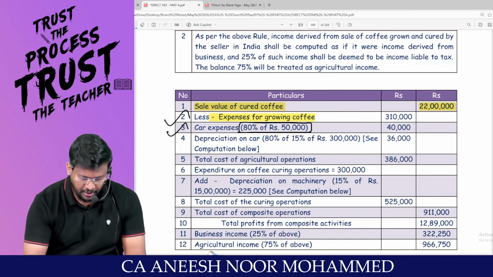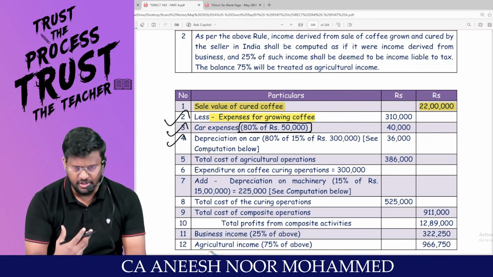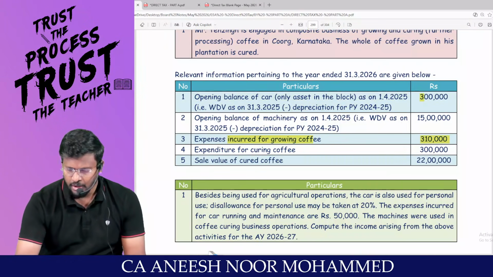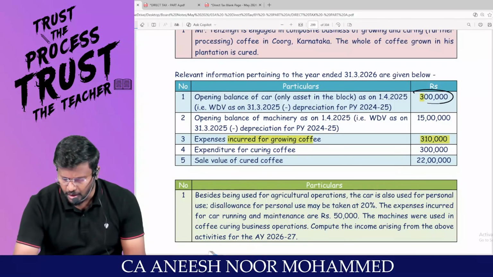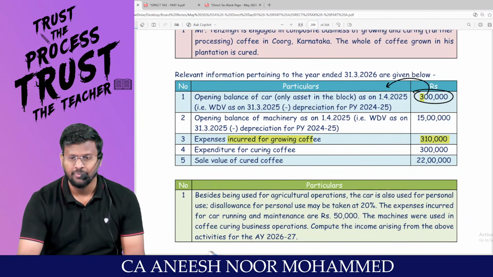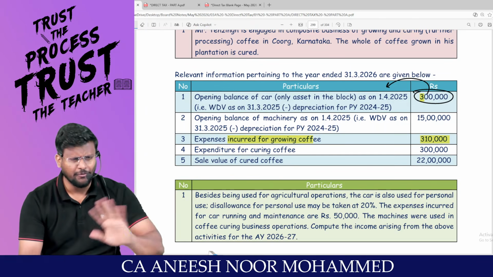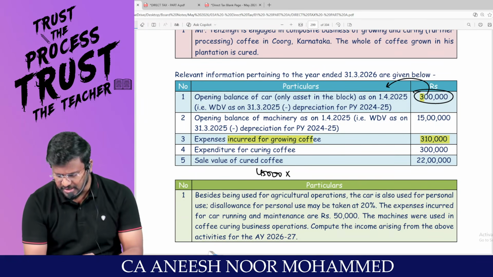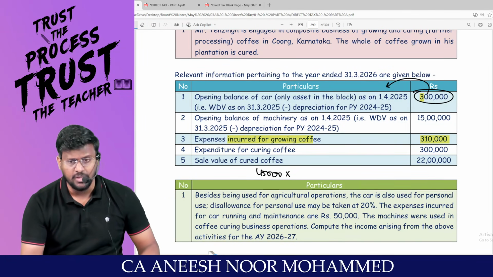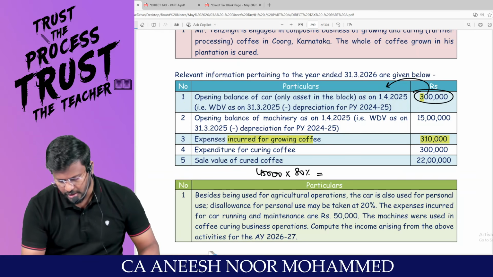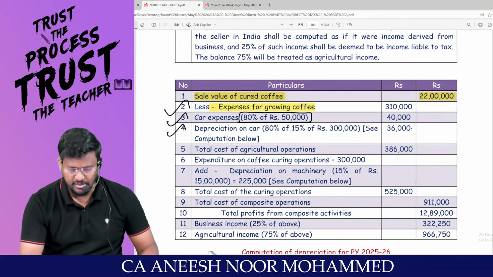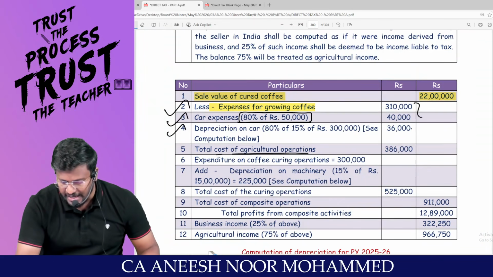Are you all really with me? Even for the car, we have to calculate depreciation. Tell me what is the WDV of the car? 3 lakh. For that, 3 lakh into 15%, because it was there from the first, you are entitled to claim the full rate of depreciation. That comes to 45,000, but the entire 45,000 cannot be claimed as a deduction because the car has been used for both personal and official purposes. So 45,000 into 80% comes to only 36,000 depreciation that can be claimed. That's what, 36,000.